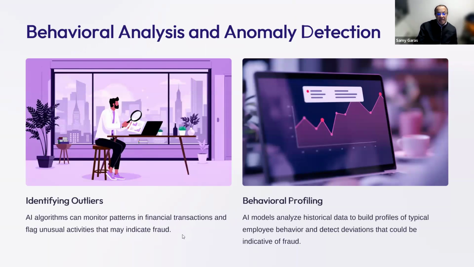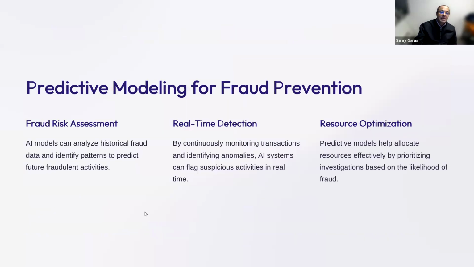The behavioral analysis: here we monitor the pattern in the financial transactions and flag unusual activities like entertainment, conferences, expense padding. We can see it from the outliers. For behavioral profiling, the AI model can analyze historical data to build a profile of the employee behavior. So we can build a profile about the sales manager or the accounting manager or the production manager or the storekeeper. We can build a pattern about their expenses, and if any of these patterns don't work well, we can investigate it.